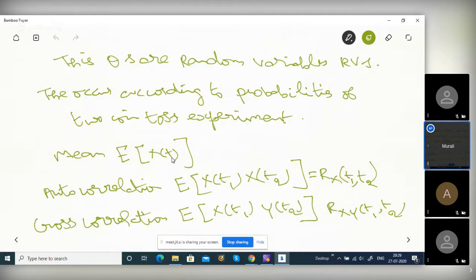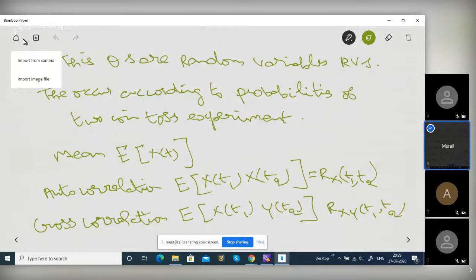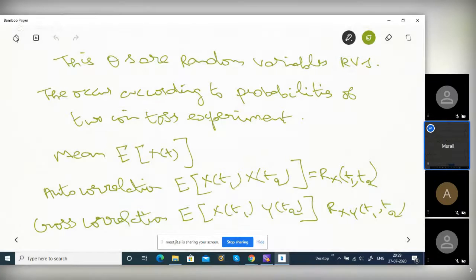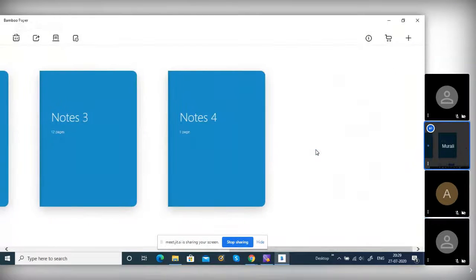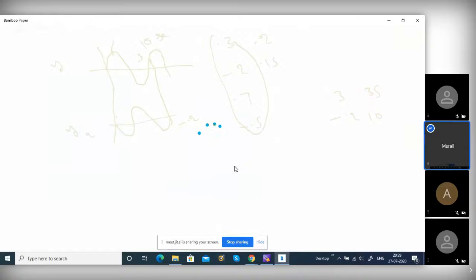How will you get it actually? Any idea? Just a minute, I'll show this figure again.